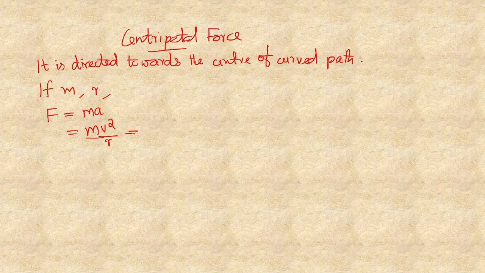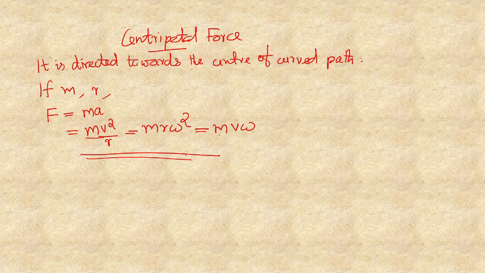We have another expression for the centripetal acceleration, that is A is equal to r omega square. So m r omega square is another expression for the centripetal force. We have one more expression, that is m v omega. All these are the expressions for the centripetal force.